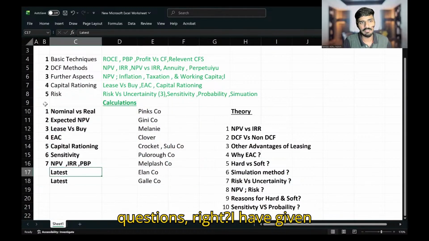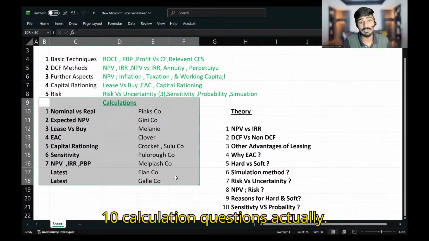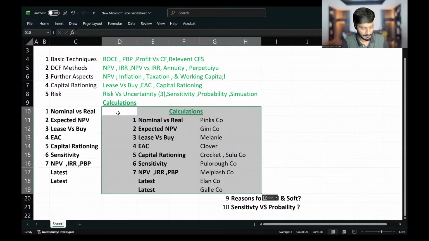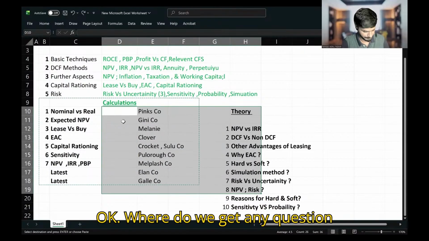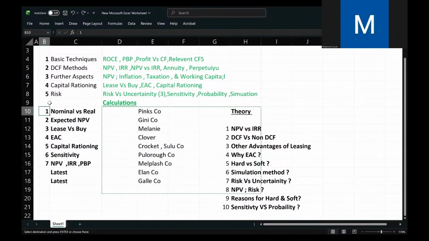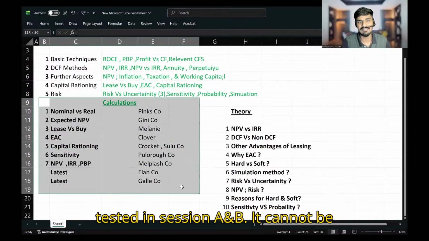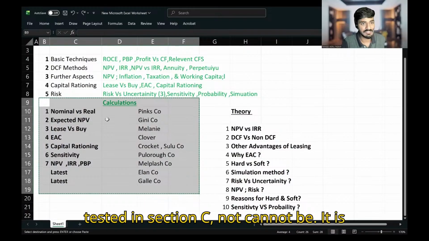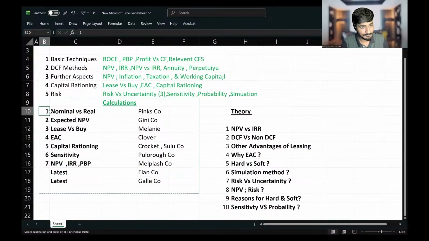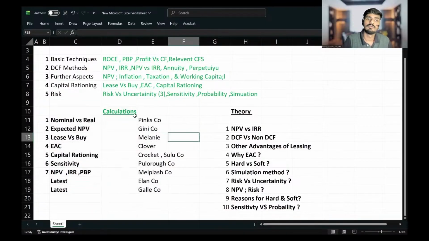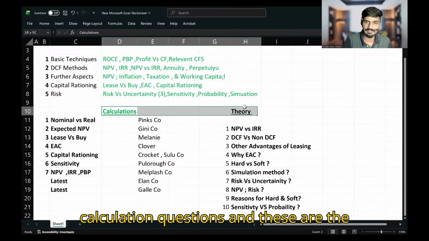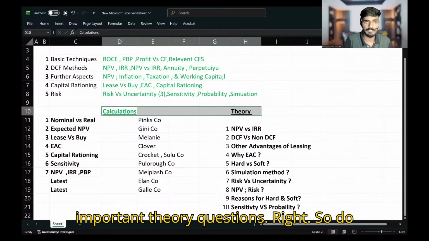I have given here 10 calculation questions actually. Sir, do we get any question related to equivalent annual benefit? Equivalent annual benefit can only be tested in section A and B. It cannot be tested in section C. No, not cannot be. It is least likely to be tested in section C actually. So these are the important calculation questions and these are the important theory questions, right?